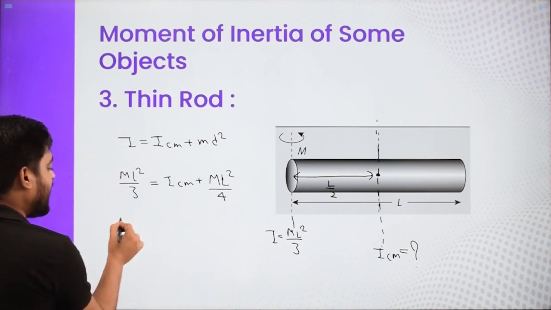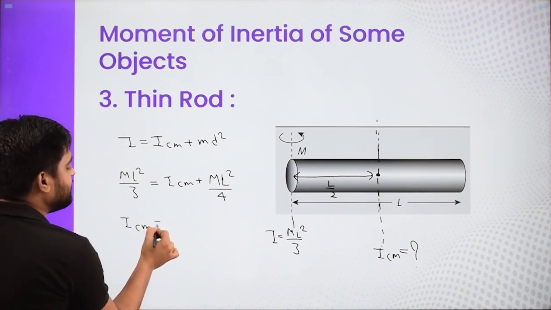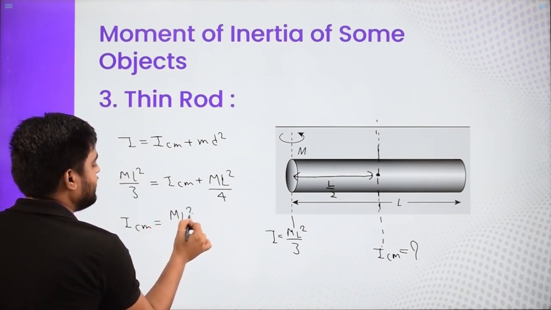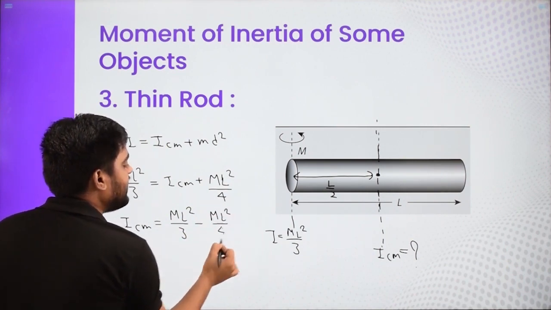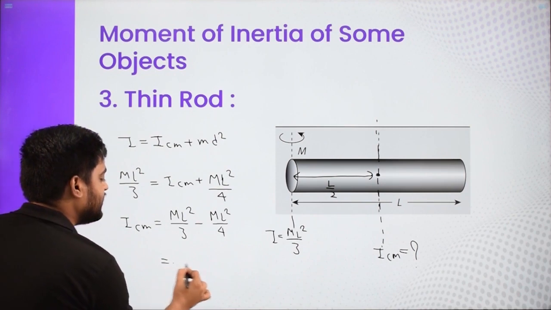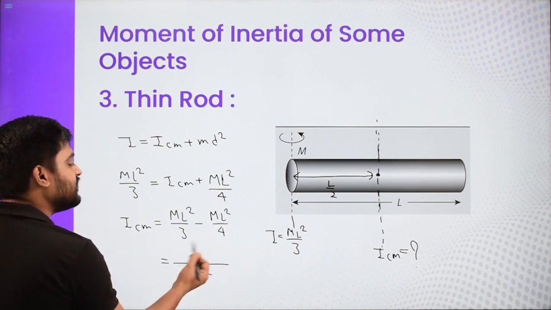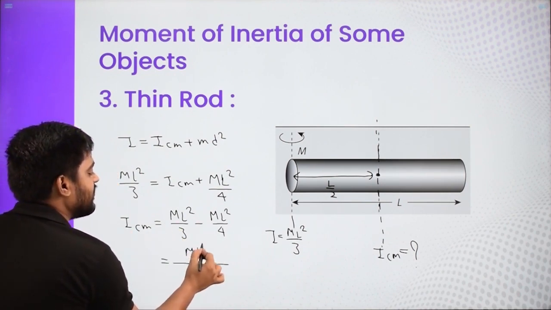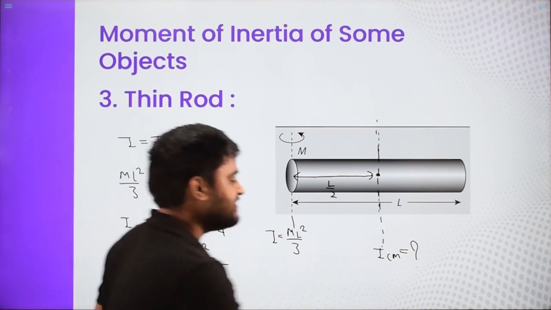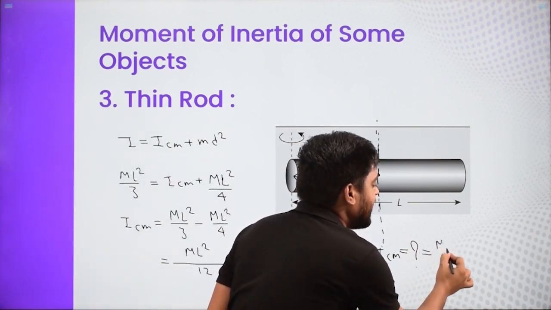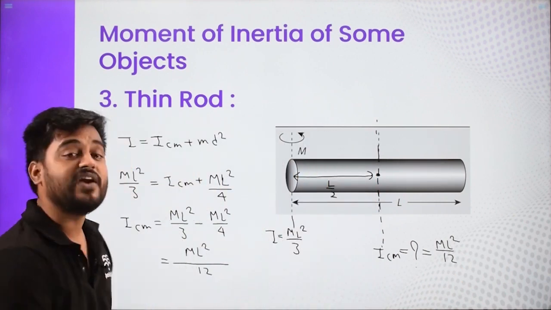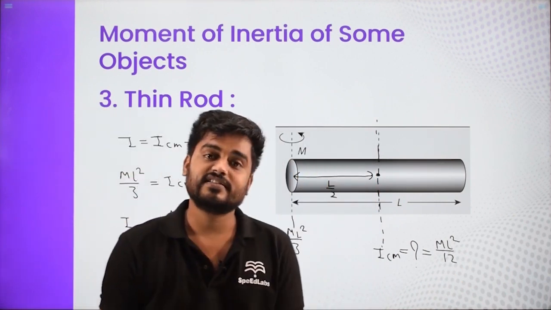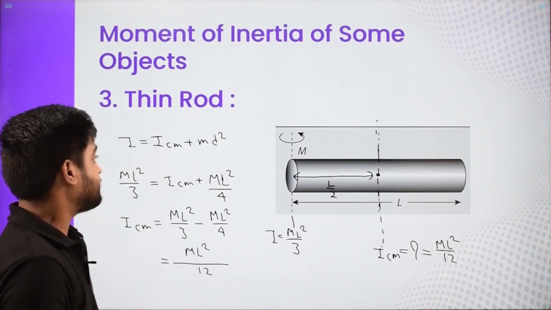So when you need to find ICM, you will say ICM is nothing but ML square by 3 minus ML square by 4. And when you take LCM and solve, you get 12, and 4 ML square minus 3 ML square is ML square. So again you are getting this is nothing but ML square by 12. So these are two ways in which you can find. One is the basic, one is doing the integration.